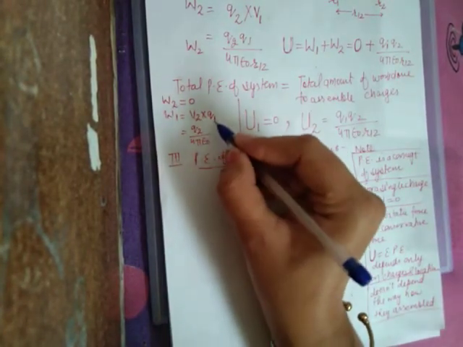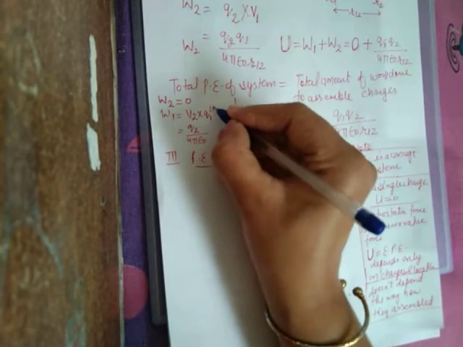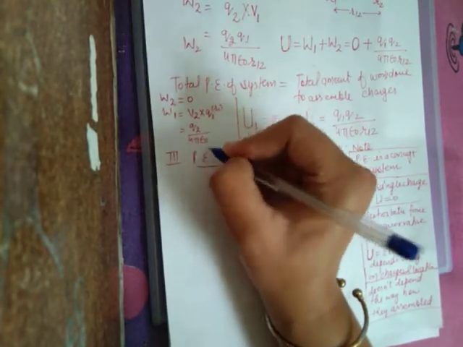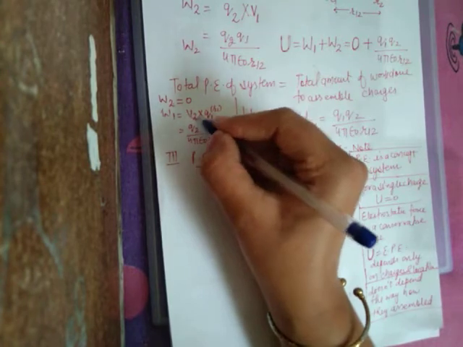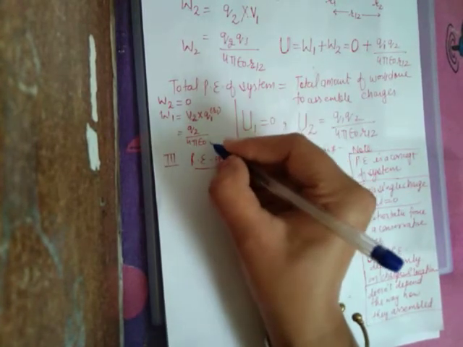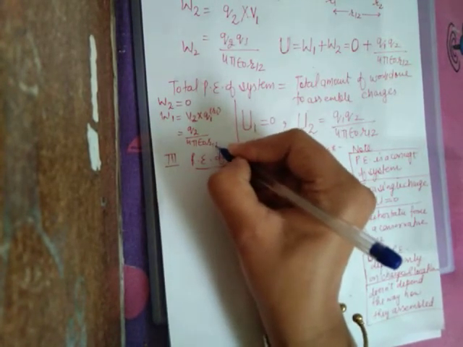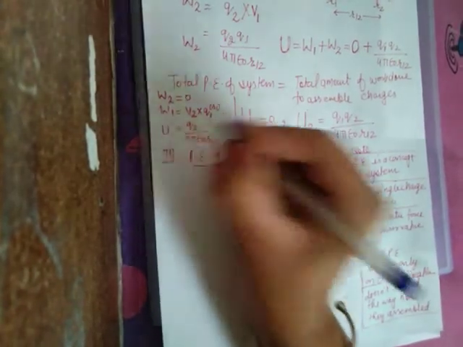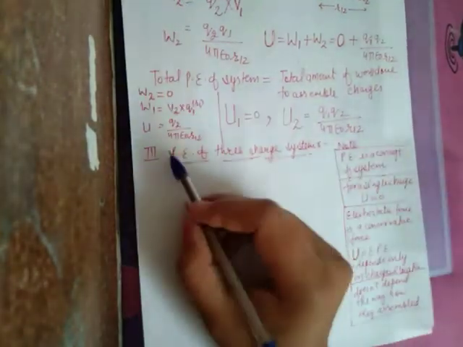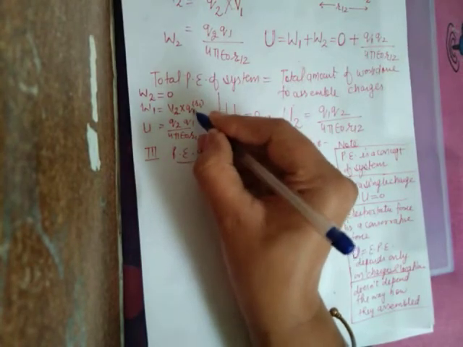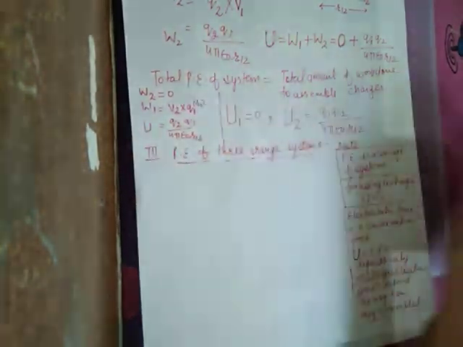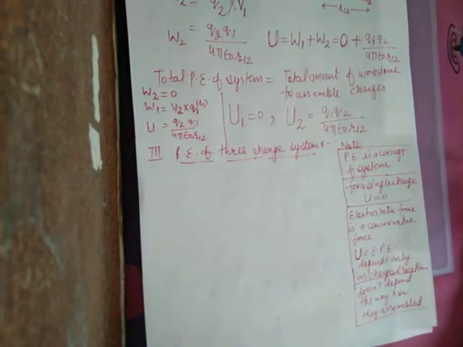First charge is located at R1 and we calculate the potential due to the second charge at the position of the first charge, so the separation is R12. So again the total energy is Q2 Q1 upon 4 pi epsilon naught R12.